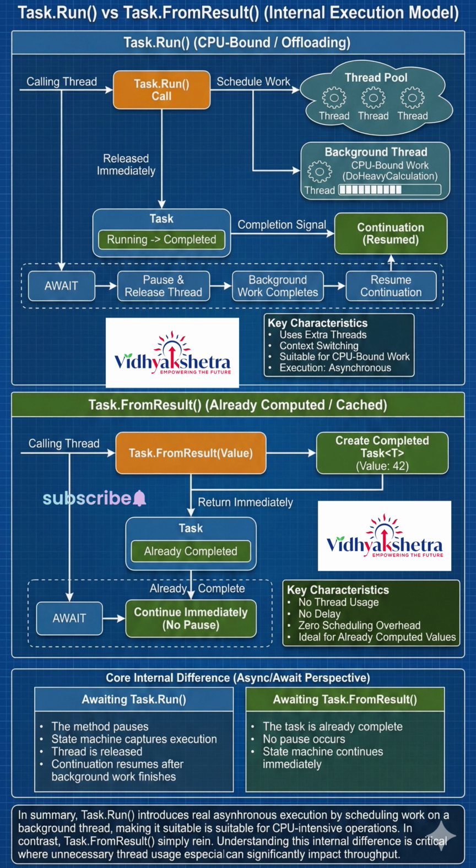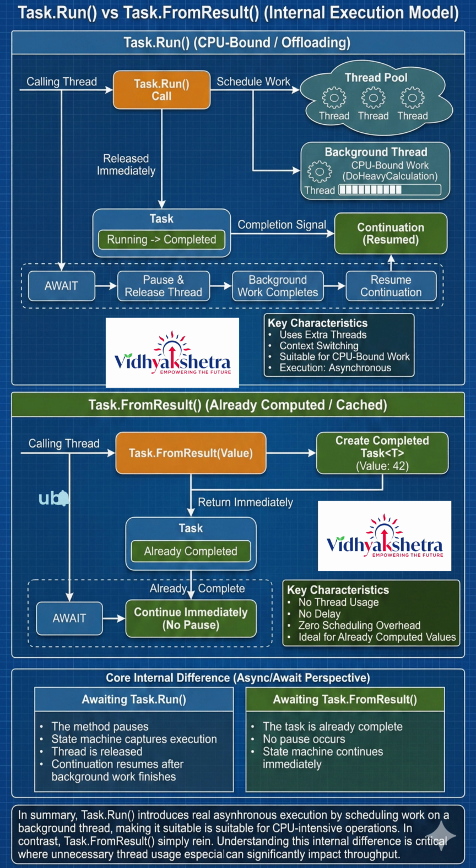Key characteristics: uses extra threads, introduces context switching, suitable for CPU-bound work, execution truly happens asynchronously. Example: await Task.Run(() => DoHeavyCalculation()). Here, the CPU-intensive calculation is moved off the main/request thread to avoid blocking it.